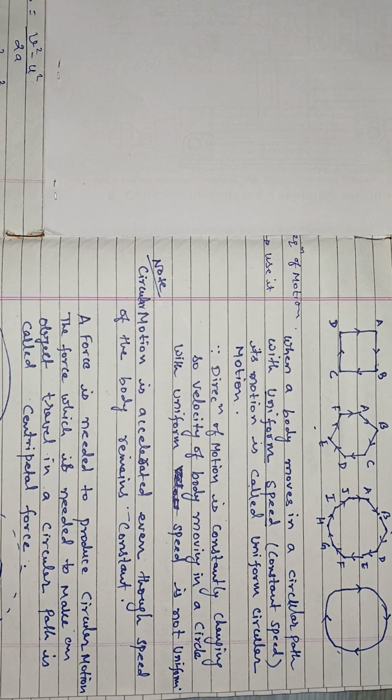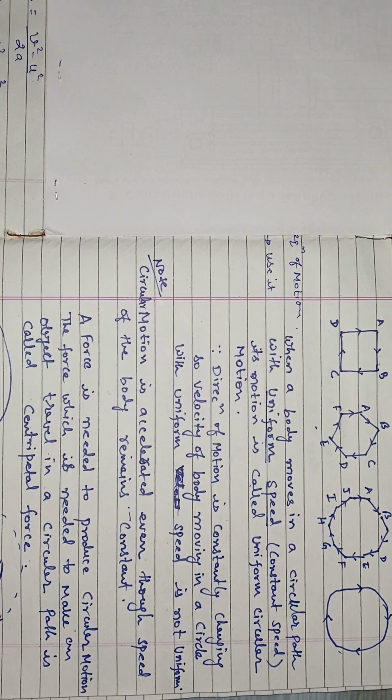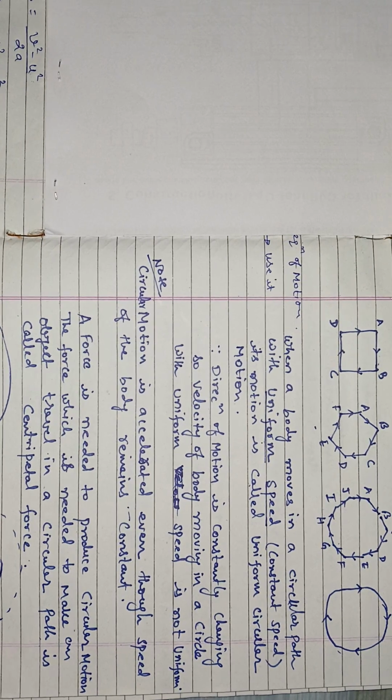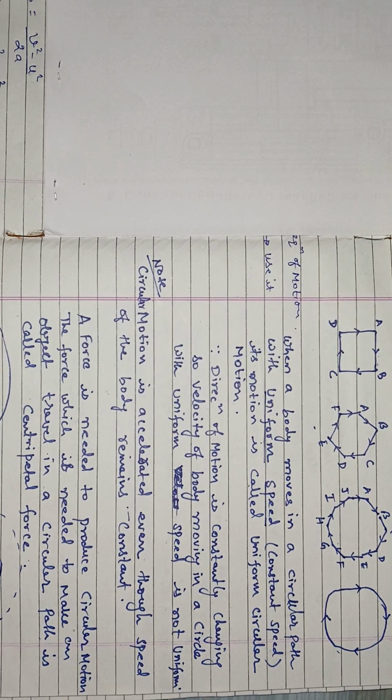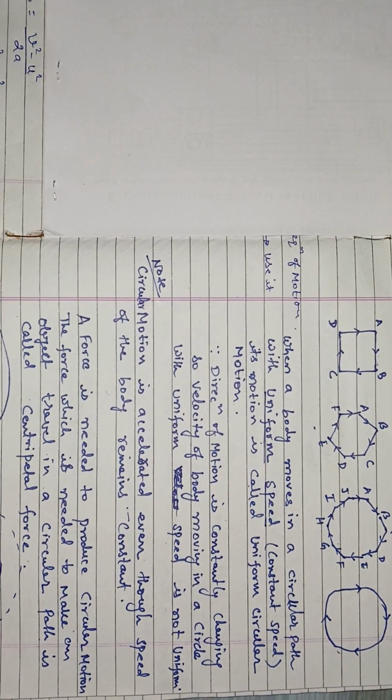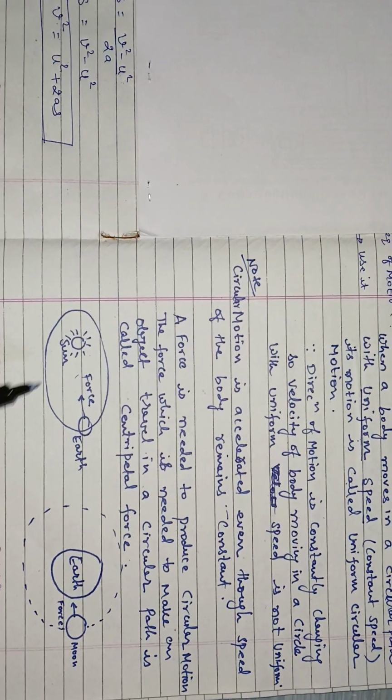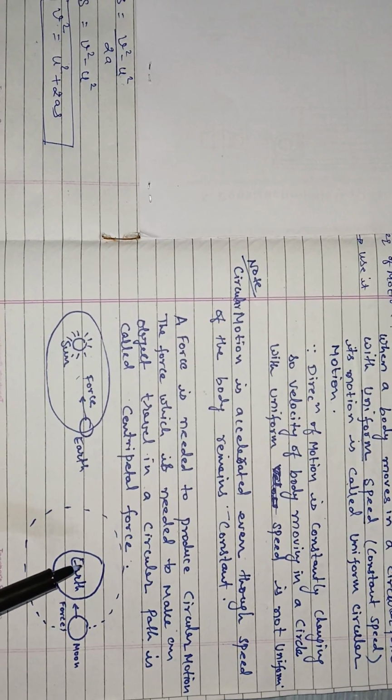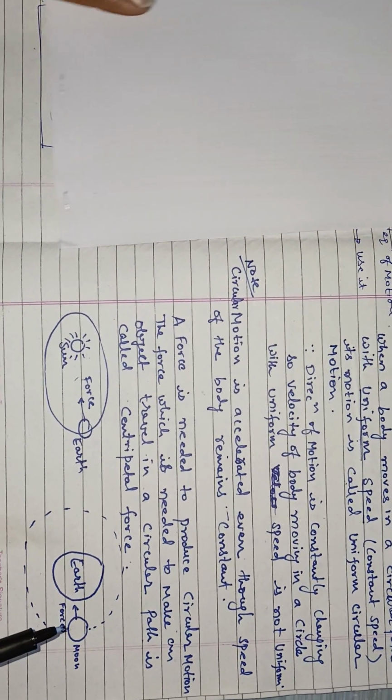And when the moon is revolving around the earth, there is also a force acting between the earth and the moon, and that force is centripetal force. In this case, this force is the gravitational pull of the earth on the moon. Let us see here in this diagram. You can see it clearly here.